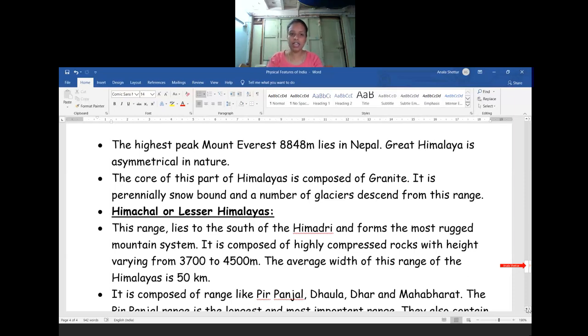The Greater Himalayas, I have told, are asymmetrical in nature. The core of this part of the Himalayas is composed of granite, and it is perennially snowbound. It is totally covered with snow, and a number of glaciers we will see in this range.